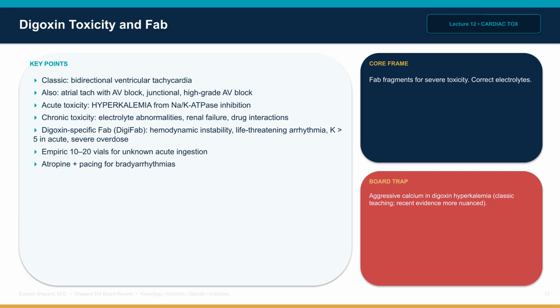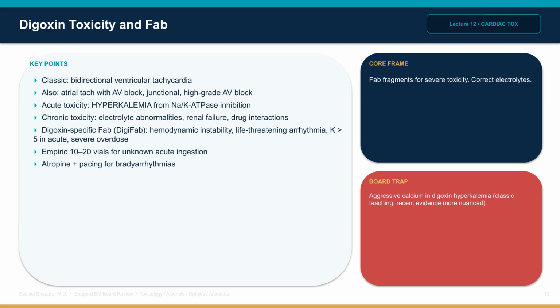Digoxin toxicity causes a wide variety of dysrhythmias. The classic finding is bidirectional ventricular tachycardia. Other findings include atrial tachycardia with AV block, junctional rhythms, and high-grade AV block with ventricular escape. Acute toxicity may cause hyperkalemia from sodium-potassium ATPase inhibition. The electrolyte lab nuance is that potassium above 5 in acute overdose is the lethality marker. It predicts mortality better than the drug level itself and is a Fab indication on its own.